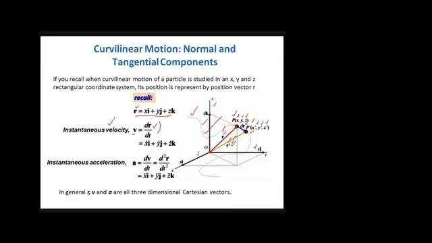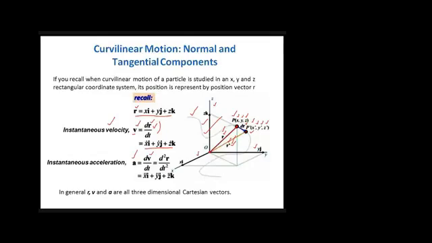If you put the values of the position vector over here, you will get the components of velocity. The single dot represents x dot, y dot, and z dot, which are the derivatives of the x component, y component, and z component with respect to t. If you take the time derivative of instantaneous velocity, you will get instantaneous acceleration.